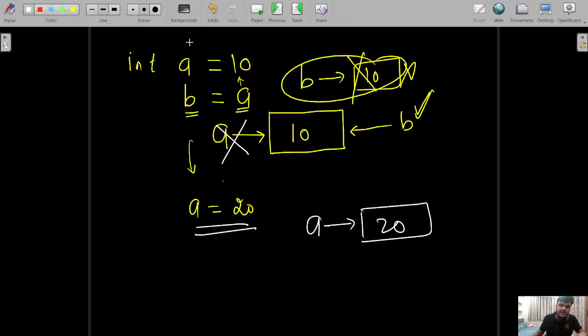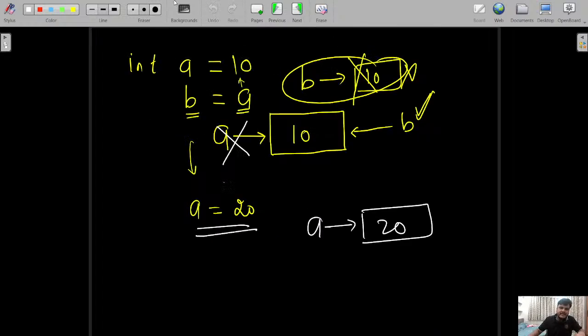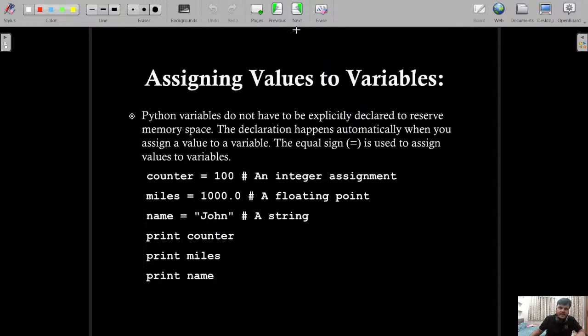This is what I want to tell you here, the concept of Python variable type. This is how variables are shared across the memory. Okay. Now, assigning values to variables. You can see one variable is counter. It is a valid variable because it is not a keyword and all are alphabetic characters. You are storing 100 here, which is an integer assignment. Thereafter, miles is equal to 1000.0. It is a floating point because it is a decimal number, and this is also a valid variable name.